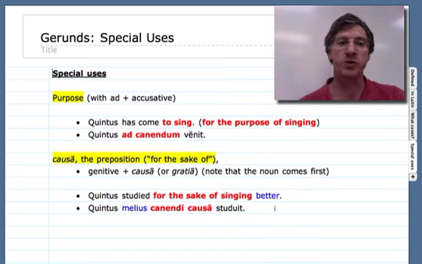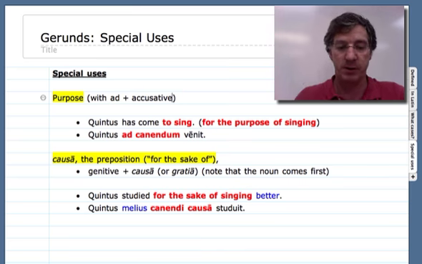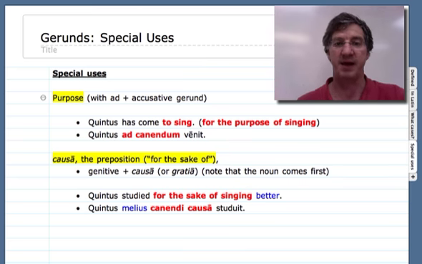There are a couple special uses of them. This purpose clause, you can express purpose just like an ut clause if you use ad plus the accusative gerund. So if we say Quintus has come to sing, it's like saying for the purpose of singing. So Quintus ad canendum venit. He has come to sing. He has come for the purpose of singing.